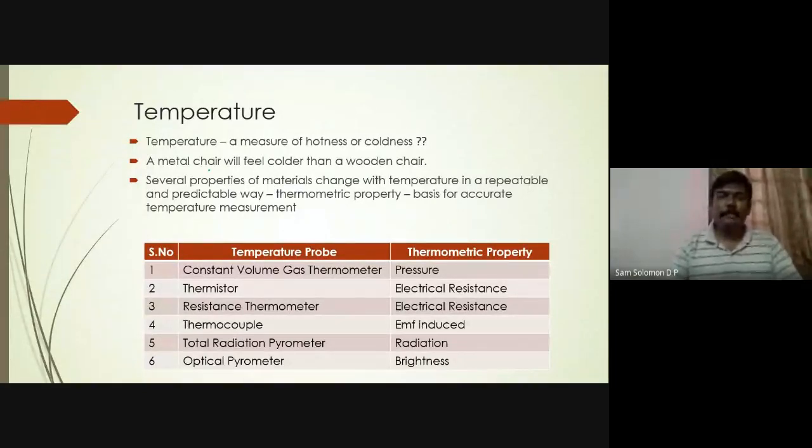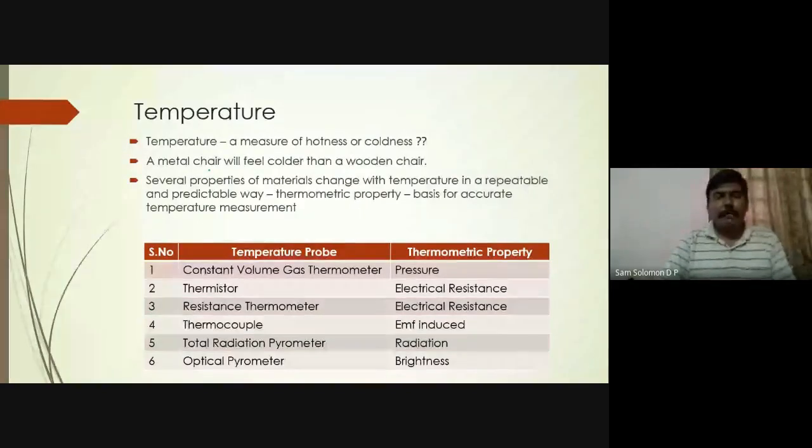Metal chairs. When you have a metal chair and a wooden chair at home, or maybe nowadays a metal cot in your room, you can touch that. And if you have a plastic chair, you can touch that. Both of them are at room temperature, right? When two different materials are in a room at 30 degrees centigrade, whatever object is in the room should also be at 30 degrees centigrade, because everything will be in equilibrium in that room, correct? But when you touch a metal cot, you will feel it colder than the wooden chair or plastic chair.